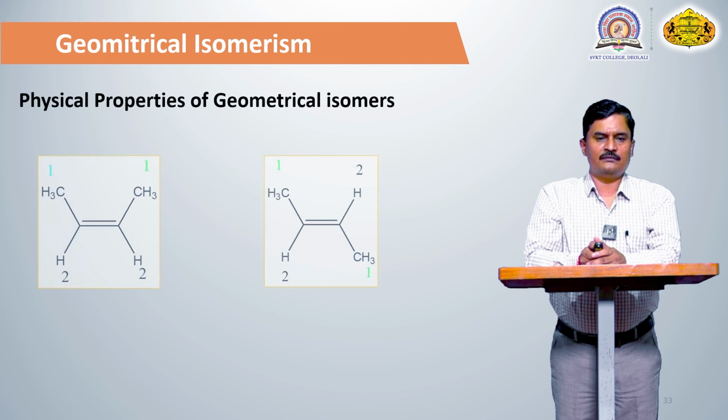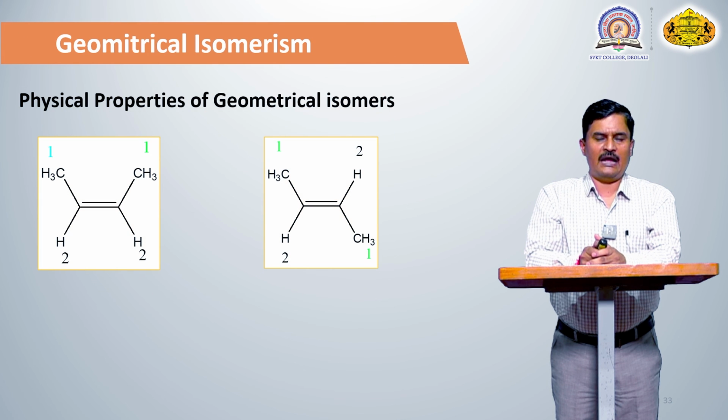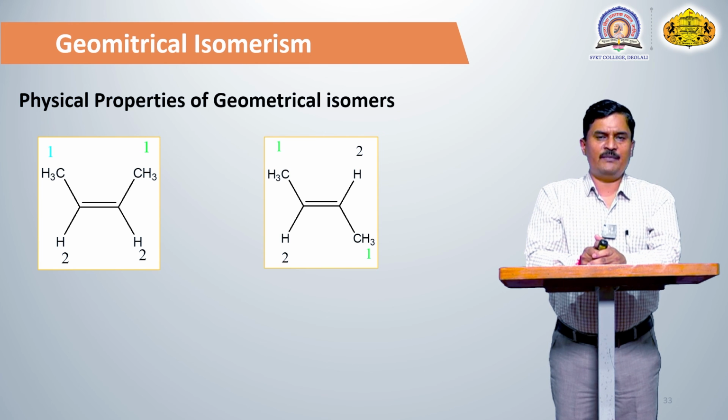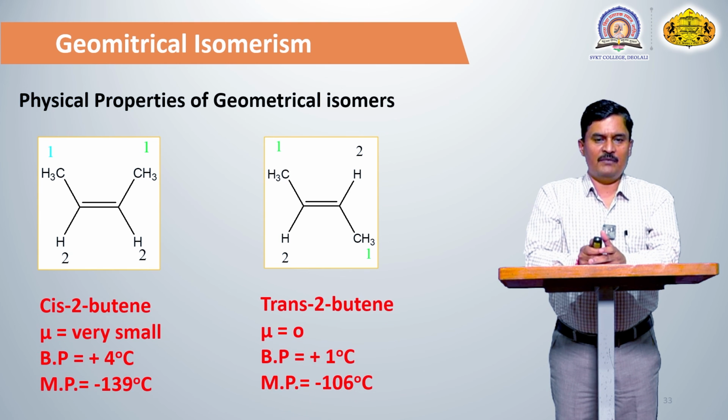For example, cis-2-butene and trans-2-butene. In cis-2-butene, both CH3 groups are present on the same side of the carbon-carbon double bond, and in trans-2-butene, the CH3 groups are present on the opposite side of the carbon-carbon double bond. So the geometry of both compounds is different. The molecular formula of these two compounds is the same, but they are not mirror images of each other. So these compounds are known as diastereomers, and hence the melting point, boiling point, and all physical properties are different.